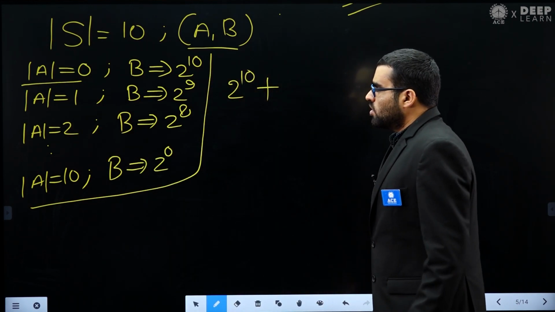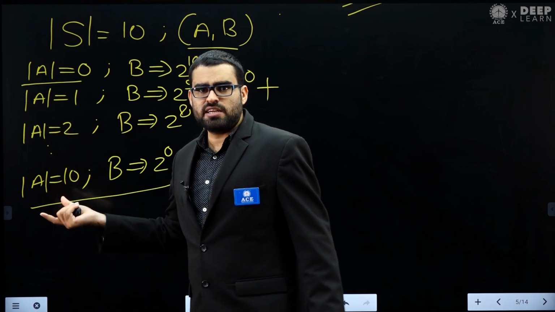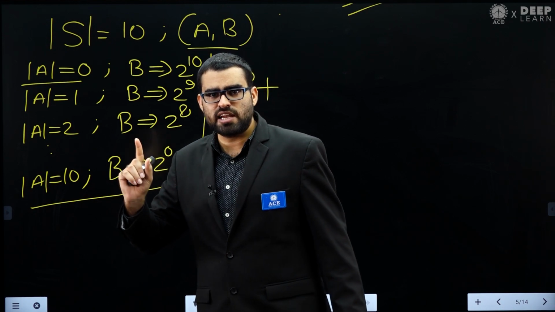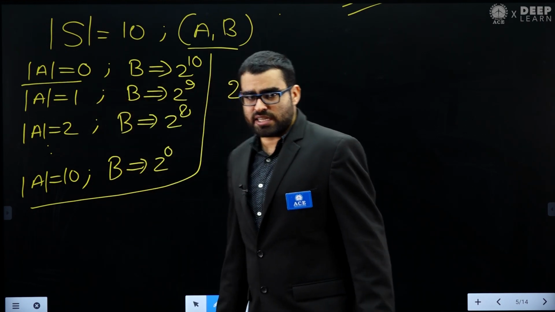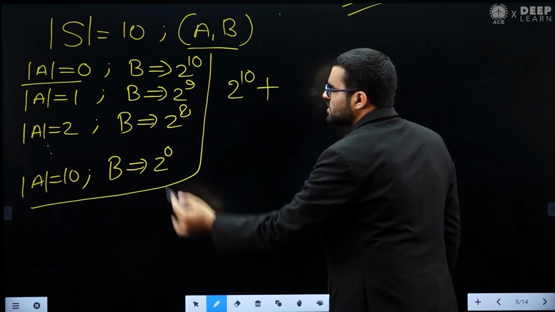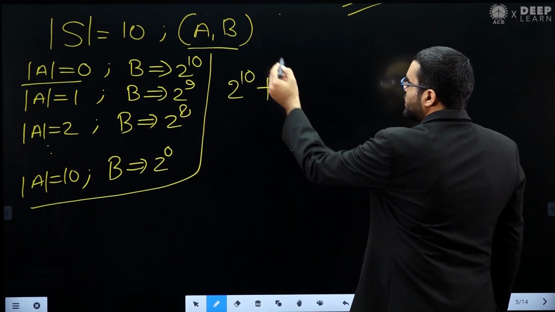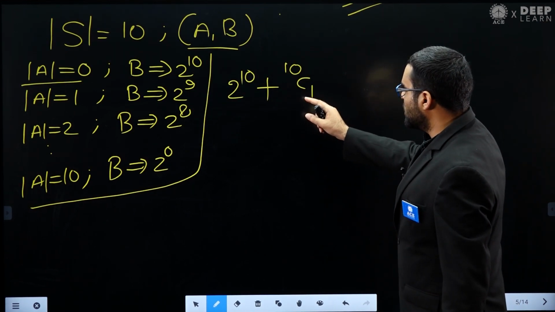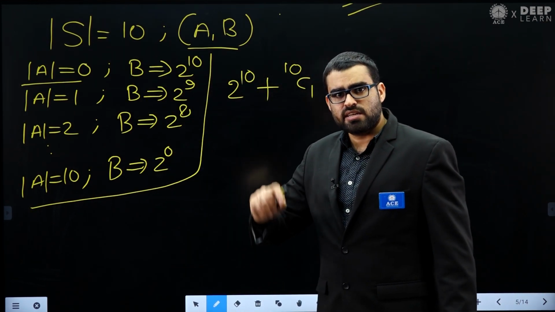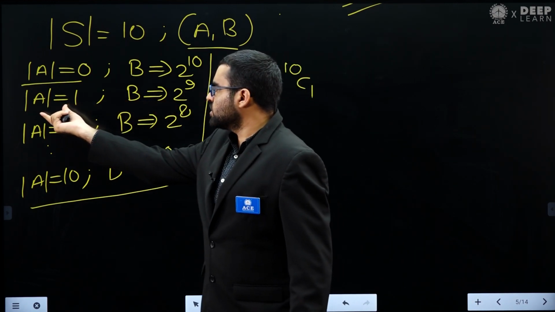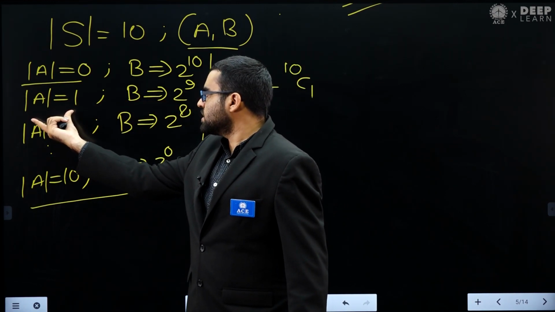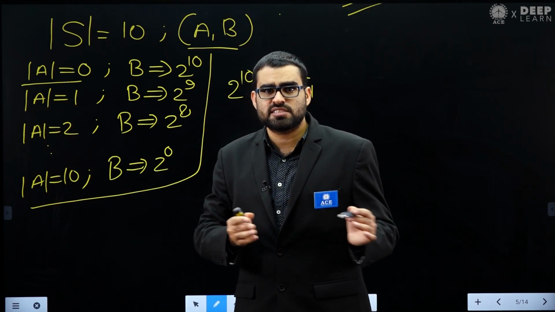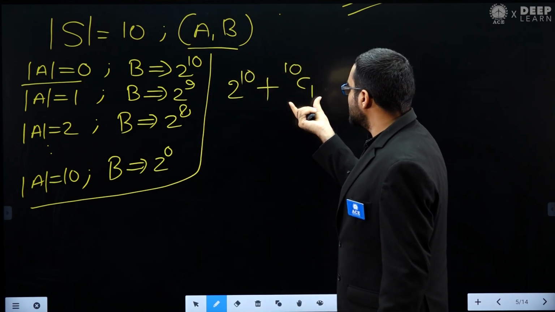How many such cardinality 1 sets can we have? Set A has cardinality 1, meaning one element we are putting in set A. Out of these 10 elements I can take any one element, and that element I will put in set A. So I can create 10 such sets A.